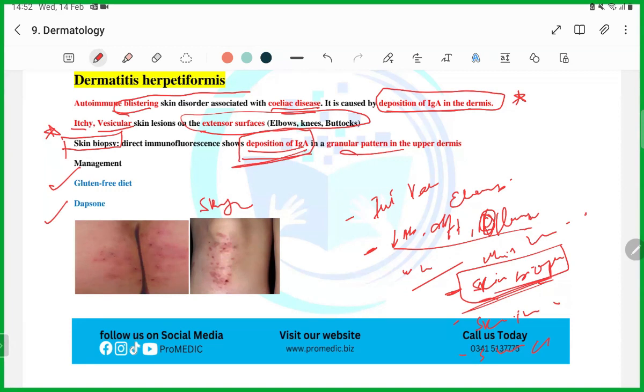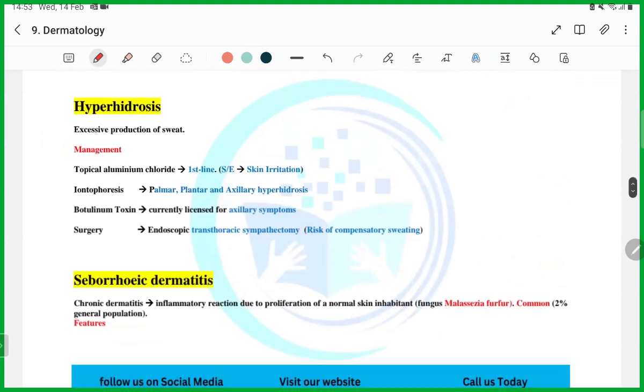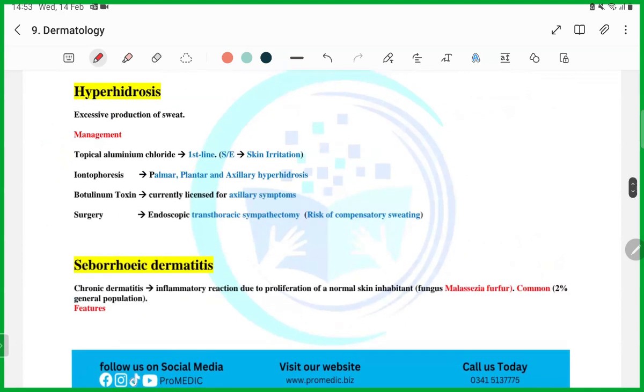Then the next question you will get is, in the scenario of dermatitis herpetiformis and celiac disease, what will be your first line of management? Please don't give dapsone as first line. First, ask the patient to have a gluten-free diet. This is the first line of management. Then you will shift to dapsone. Is that clear? Yes, sir.